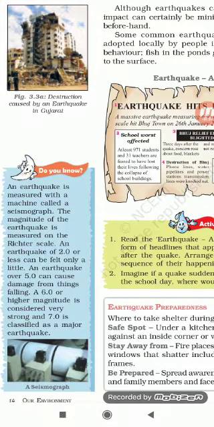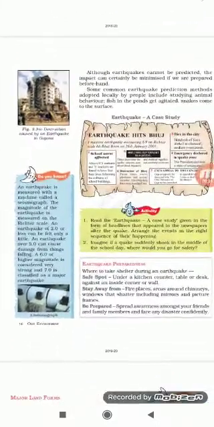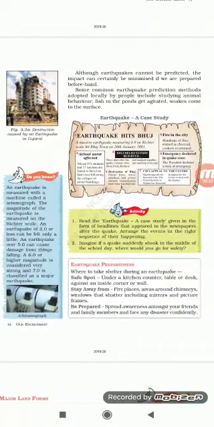I hope you all understood about these two kinds of forces that are acting inside the earth and causing great destruction as well as change over the surface of the earth. I hope you have understood this very well. The next topic, the exogenic forces, we will be discussing in the next video.